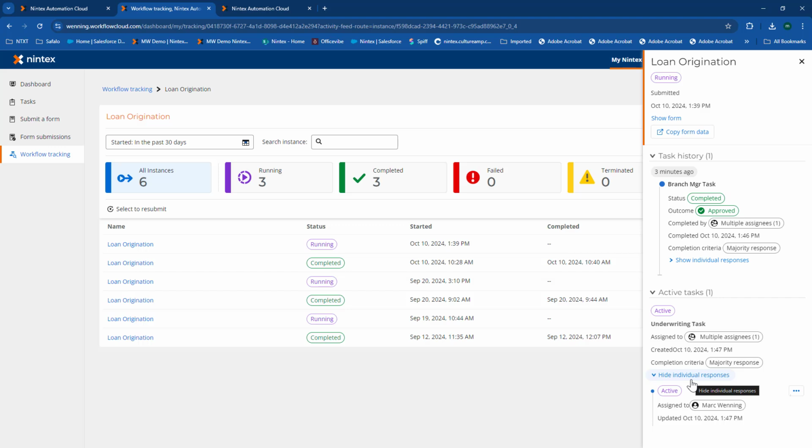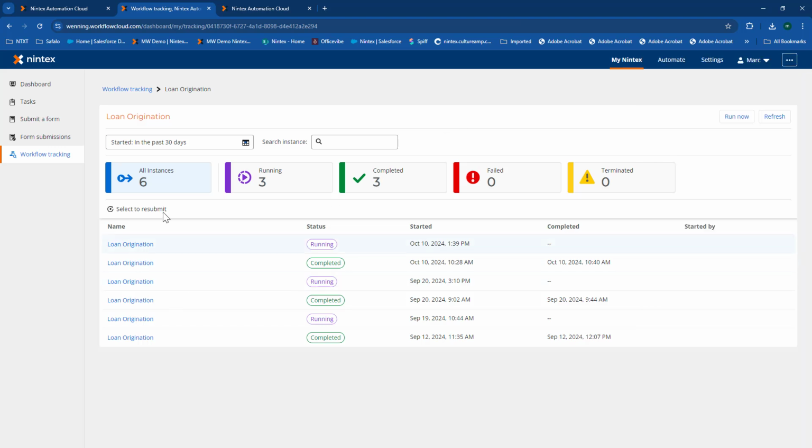And that business owner, should you allow them to, does have the ability to either delegate or override tasks. Again, maybe if we have some SLAs we want to meet, hopefully that's going to get picked up by the reminders or escalations we built into the workflow, but they do have the opportunity to come in here and do that delegation should we need to do that as well.